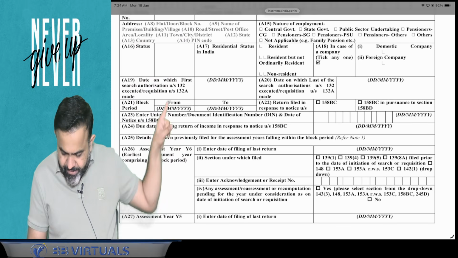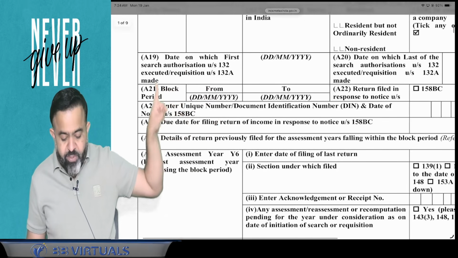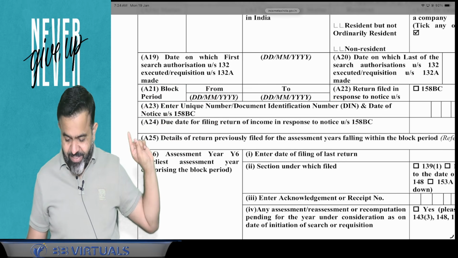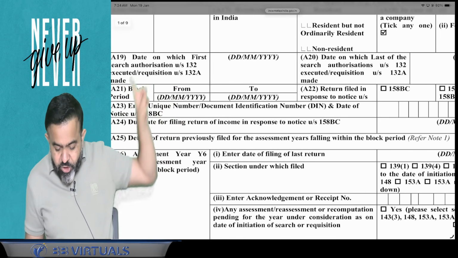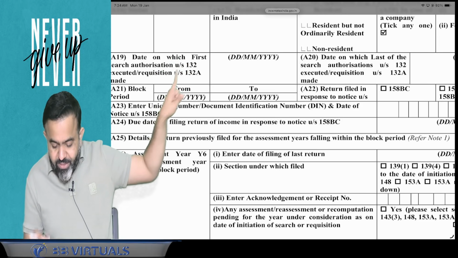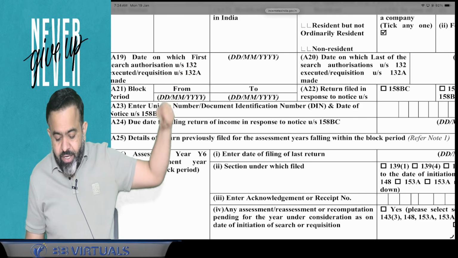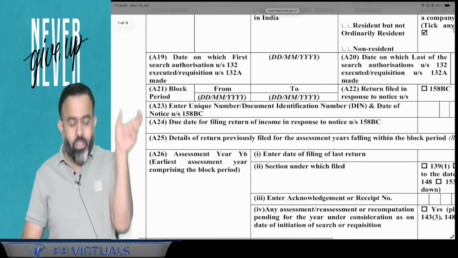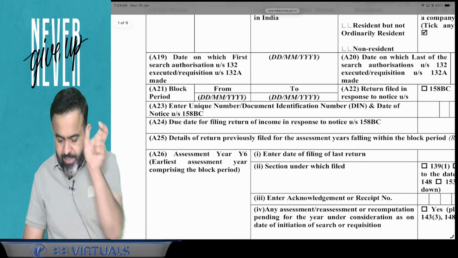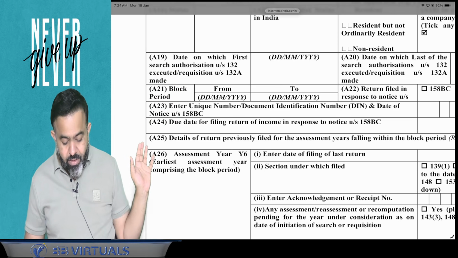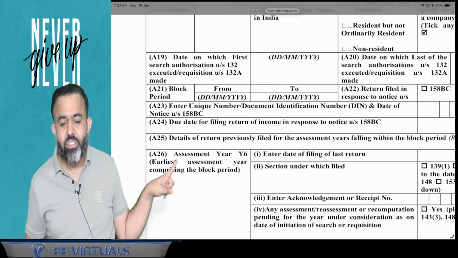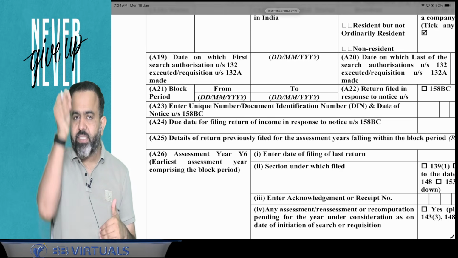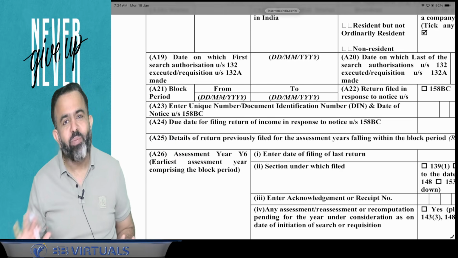So first is the date on which the first search authorization or requisition is made, means when the search is started. Second is the date on which the last of the search authorization under section 132 is executed or requisition under section 132A is made. So you have to give when the search is started and when it is completed. Now for the block period, you have to mention the last 6 years and the date on which the search is completed, so that will be your block period.